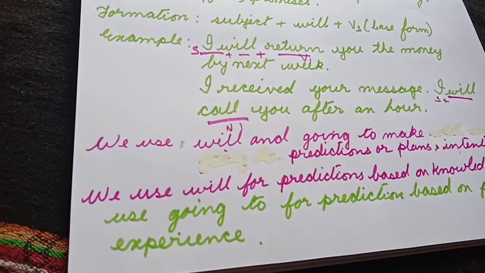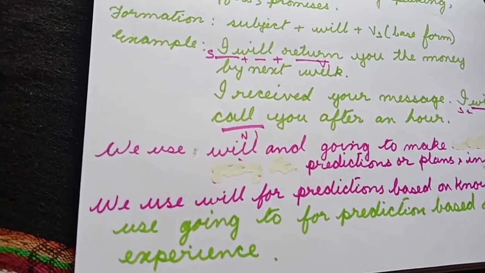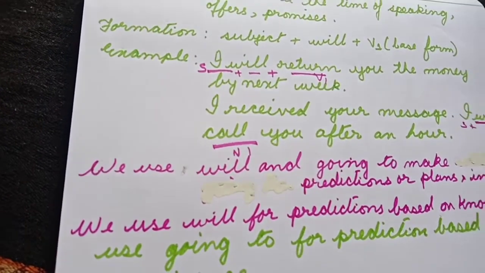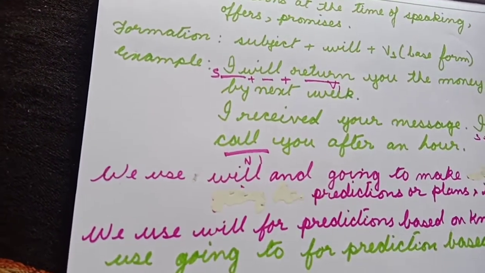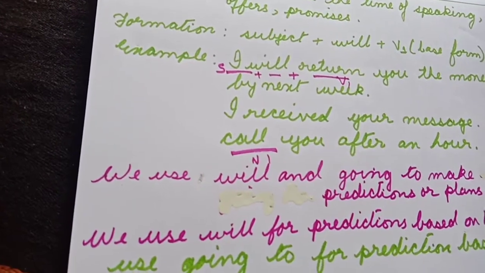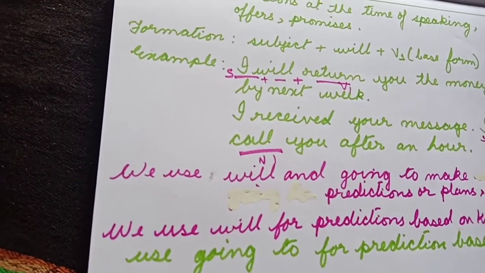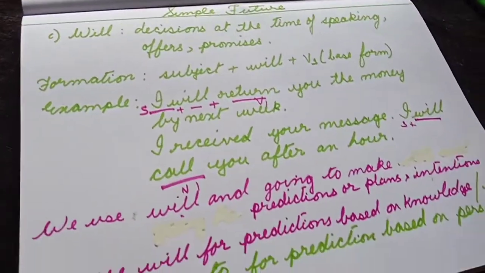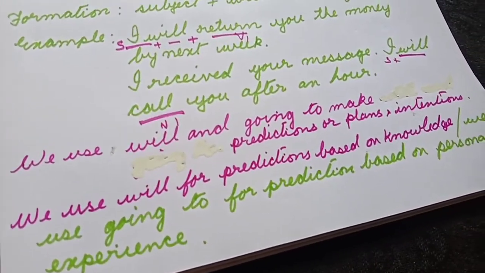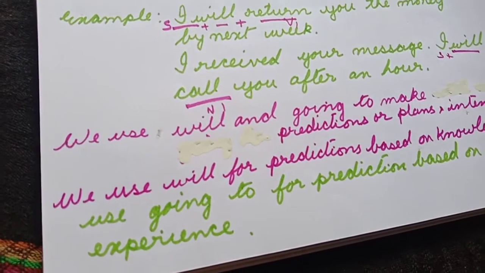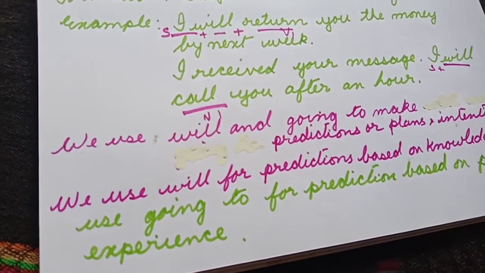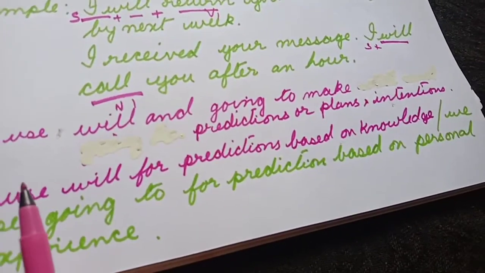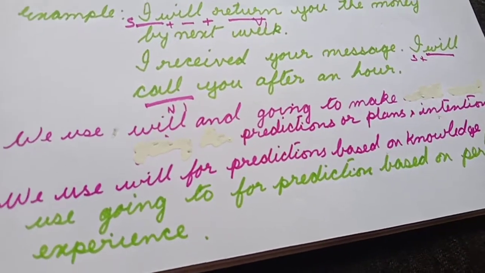As a person, I know you personally, that you are a very sensitive or a very emotional person. So I definitely know that you are going to enjoy the movie Tare Zameen Par. So when we are expressing simple future actions with the help of our personal experiences, we use going to, and for predictions based on our knowledge, we use will.